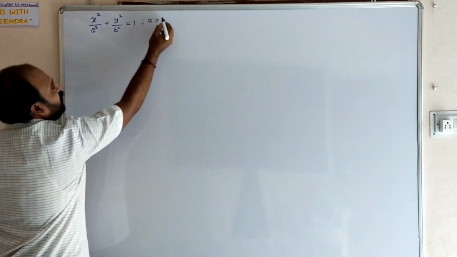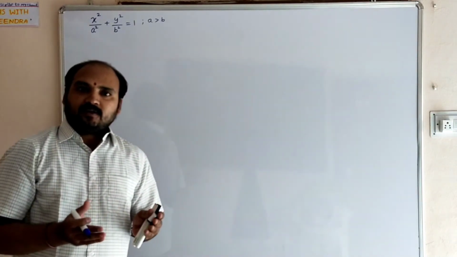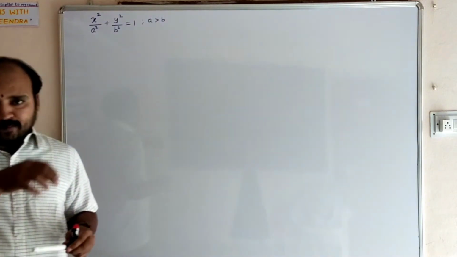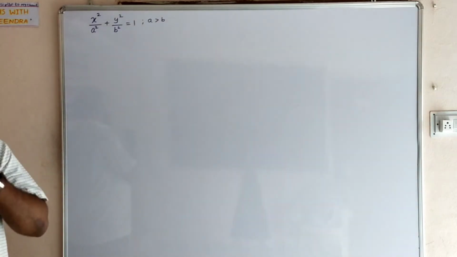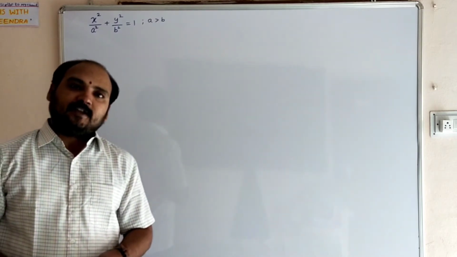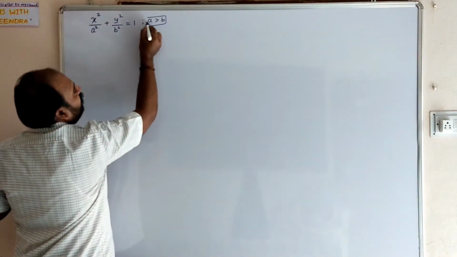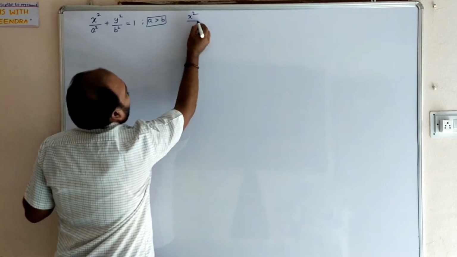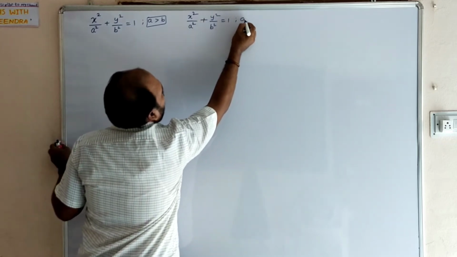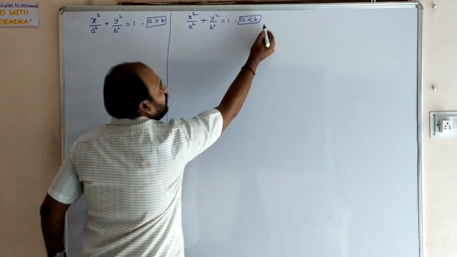When a is greater than b, we will discuss the center, foci, latus rectum, length of latus rectum, equation of directrices and eccentricity. These are the things we are going to discuss when a is greater than b, and when a is less than b also. x square by a square plus y square by b square equal to 1 when a is less than b. Two cases we are going to discuss simultaneously.